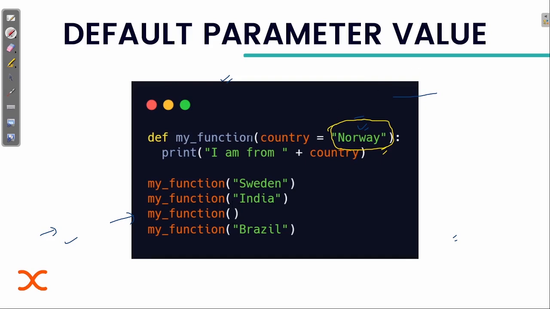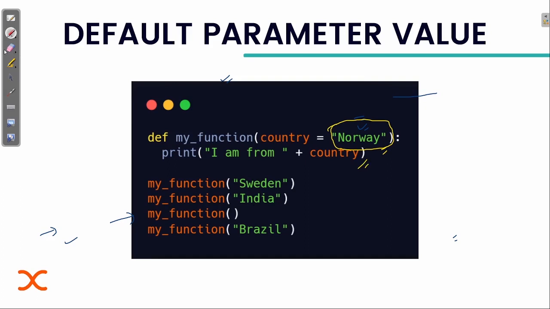While defining only, we are storing some value. It can be the value that you want in some cases, or you can simply add one dummy value to the parameter, so that in case you forget to pass any argument, it can simply work with it.